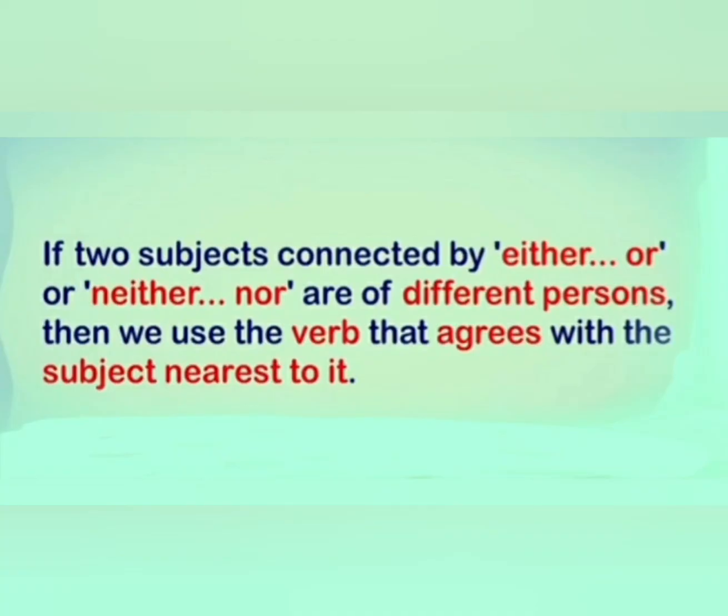Next rule, if two subjects connected by either or, neither nor are of different persons, then we use the verb that agrees with the subject nearest to it. It means if two subjects connected by or, nor are of different numbers or persons, the verb agrees with the subject nearest to it. Is it clear?